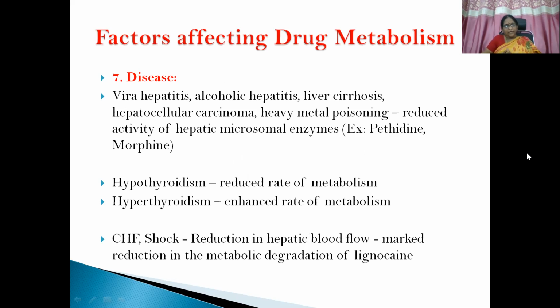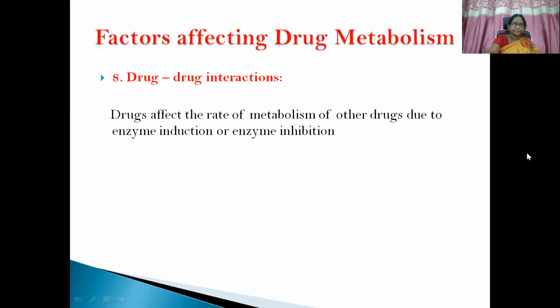Then disease: viral hepatitis, alcoholic hepatitis, liver cirrhosis, hepatocellular carcinoma, heavy metal poisoning, they all will result in reduced activity of hepatic microsomal enzymes. So especially with molecules like pethidine and morphine. And you must be well aware that in hypothyroidism there is reduced metabolism, and in hyperthyroidism all metabolic reactions will be enhanced. And CHF, that is congestive heart failure, and shock, there is reduction in hepatic blood flow. Again, this point. So marked reduction in metabolic degradation of particular molecules like lignocaine.